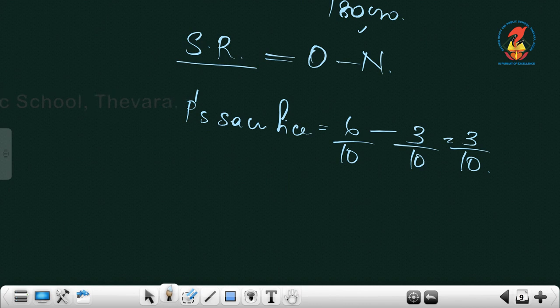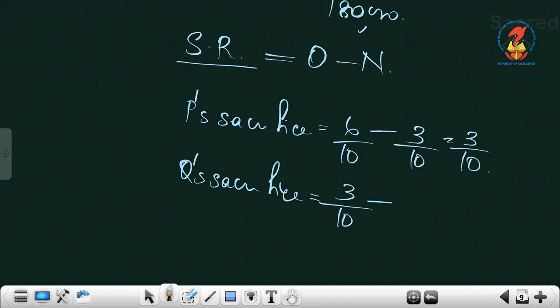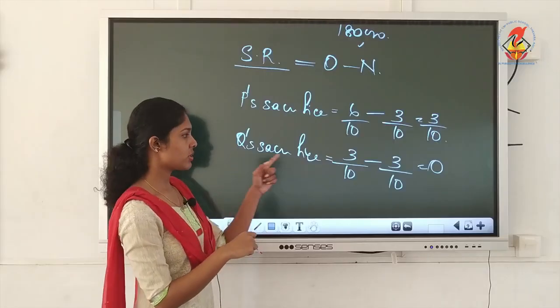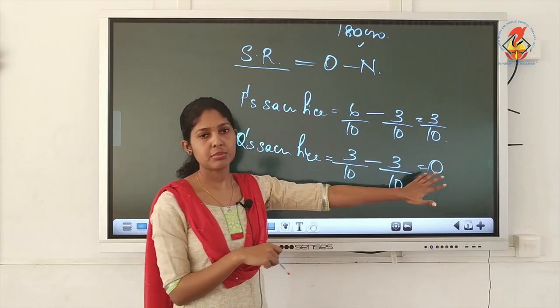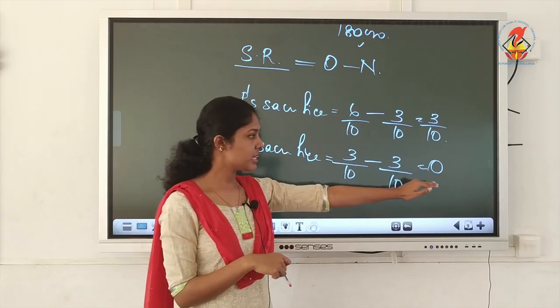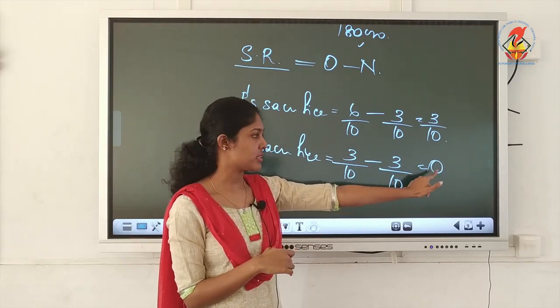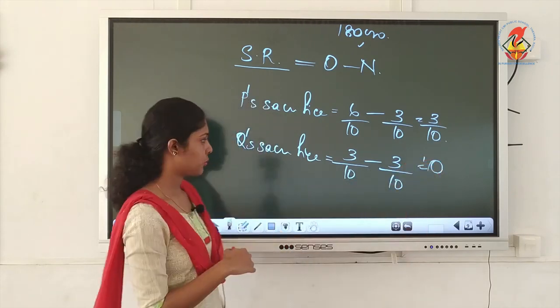Then for Q, Q's sacrifice is 3/10 minus again 3/10. So we'll get it as 0. So this particular partner Q is not sacrificing, at the same time he is not gaining. Neither he sacrifices nor he gains. That's the meaning of getting 0.